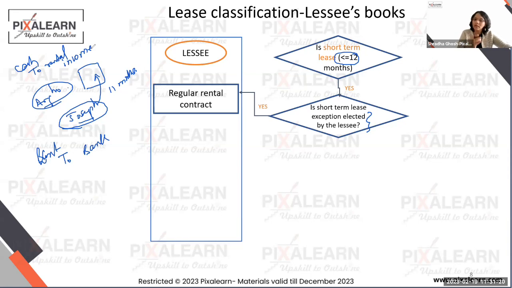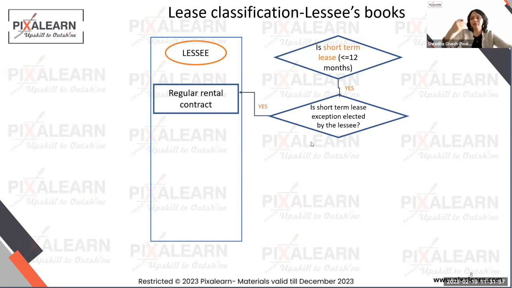I'm going to call it a regular rental contract, where one party, in my example, Orgo, who was a lessor, will just book the rental income, and Joseph is going to book the rental payments. Now, do you realize that this does not go and impact your balance sheet at all? Because it's just a P&L expense and a P&L income, right? That's it. For the lessor, it becomes an income, when for the lessee, it becomes an expense. So we are not going to even treat it like a leasing contract. So out of leasing context, you treat it like a regular rental contract and you book it accordingly.